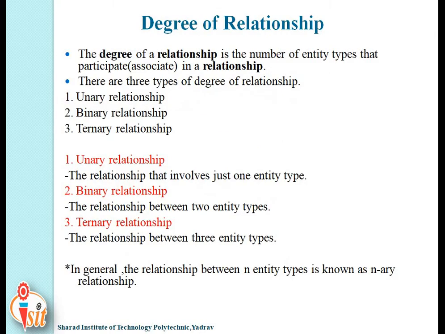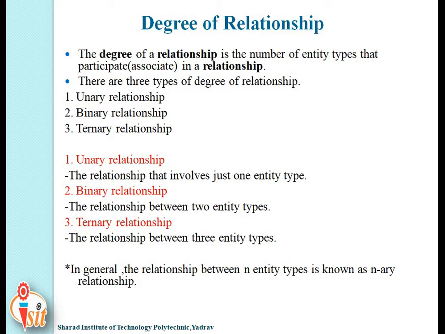Now let's start with the degree of relationship. The question is, what is degree of relationship? The degree of relationship is the number of entity types that participate or are associated in a relationship. In short, the number of participating entities in a relationship defines the degree of relationship. There are three types of degree of relationship: unary relationship, binary relationship, and ternary relationship.